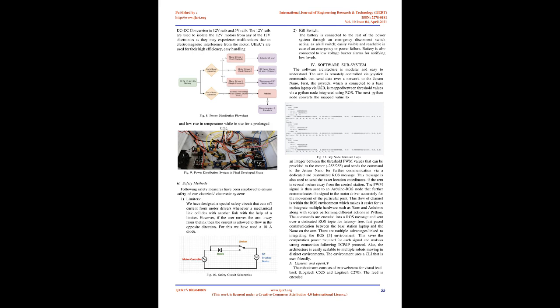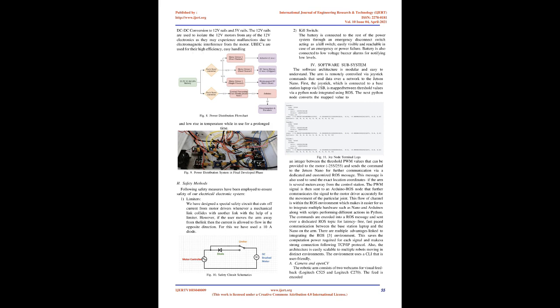G. Power distribution system. Our power distribution model is simple but efficient. We have used buck-boost converters in order to distribute power from a single 24V battery to different components which have different voltage requirements. We have used PDBs and XT60s that increase the reliability of the system with ease in changing connections or removing faulty modules over time.